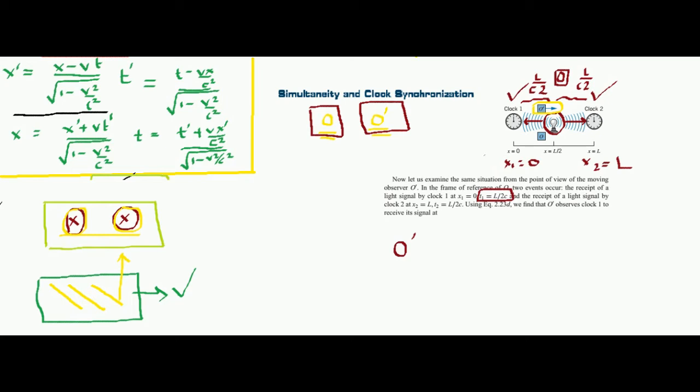In the rest frame there are two times, t1 and t2, and both t1 and t2 were L by 2c, because the clocks started simultaneously in the rest frame. But for the moving frame O dash, t1 and t2 may not be the same, it may be different, but we need to prove it. So let us transform t1 and t2 to t1 dash and t2 dash. Let me write the transformations.